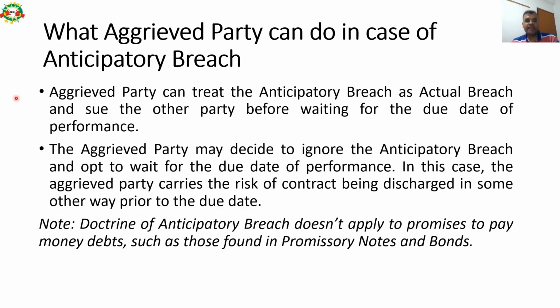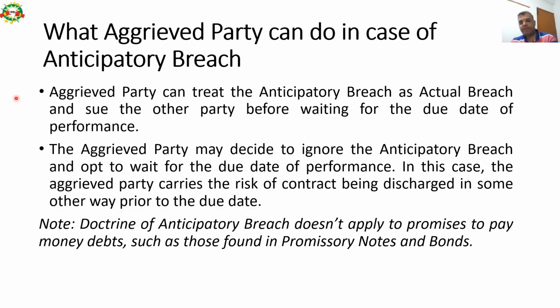In this case, the aggrieved party can treat the anticipatory breach as an actual breach and sue the other party before waiting for the due date of the performance. It's like in the case of the sewer: in March, you and I signed an agreement that I will put a sewer line in front of your house in June, and in April I informed you that I will not do that job for you. So you need not wait till June. You can simply go to court and sue me.